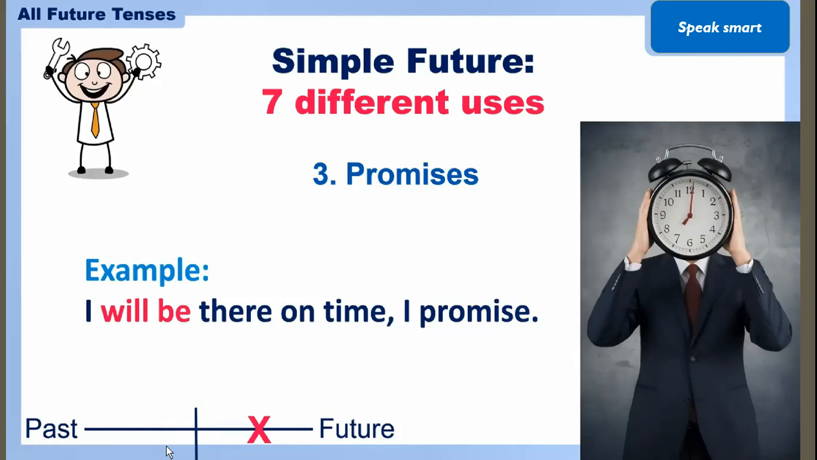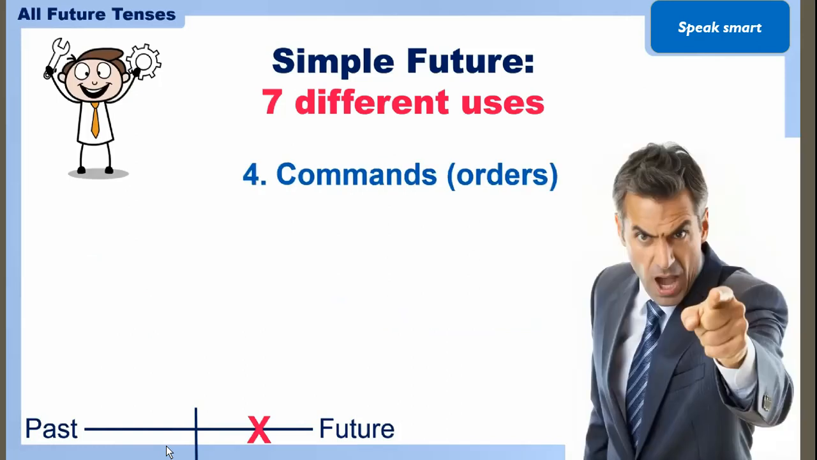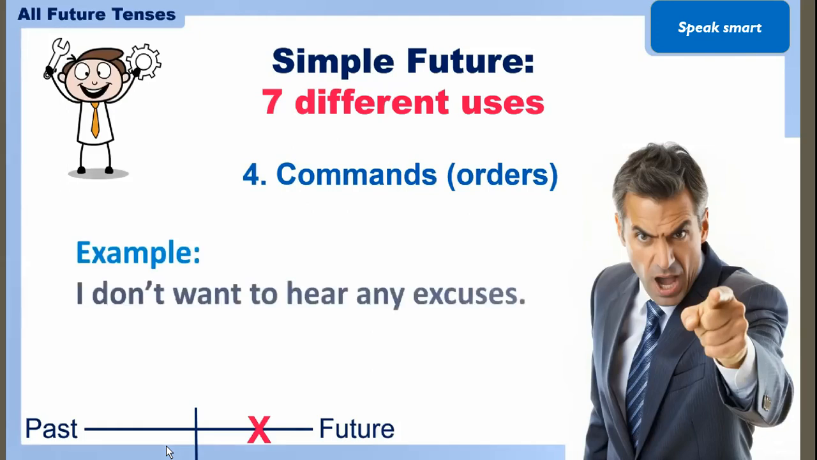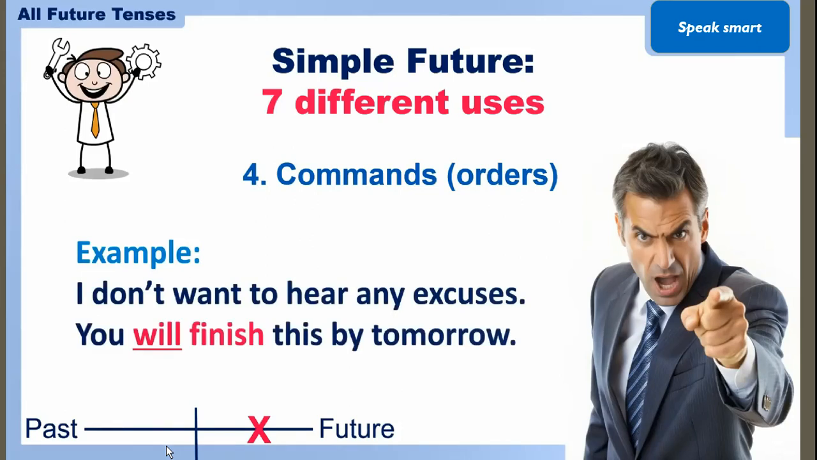So here you can see the word promise is itself there, right? But here you are talking about like मैं वहाँ रहूँगा अब time पे. Now if you want to give some order, some command, some type of instruction to someone, at that time you also use the simple future. I don't want to hear any excuse. You will finish this by tomorrow. Okay, so this is a command, an instruction; you can give an order, anything you can assume.